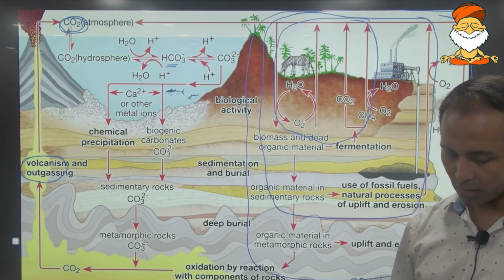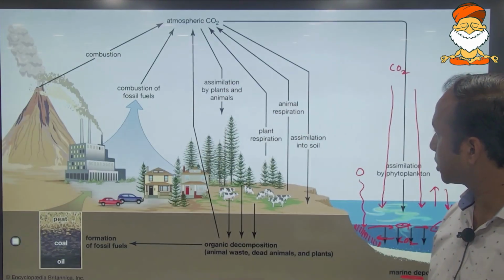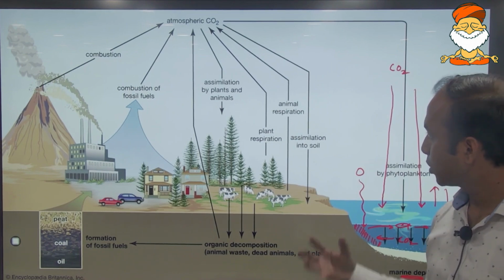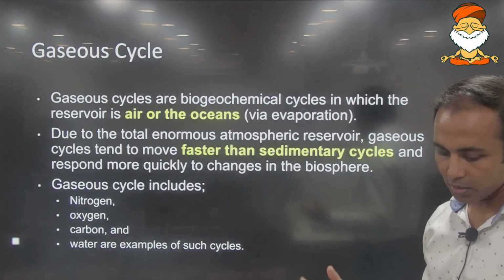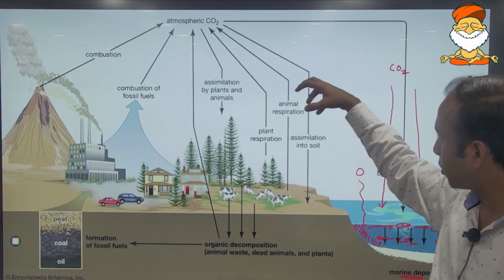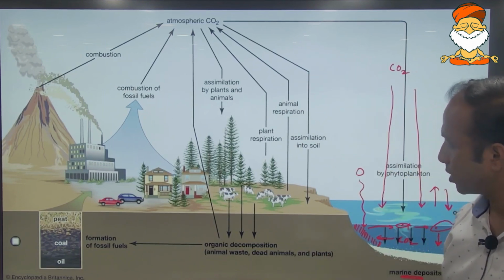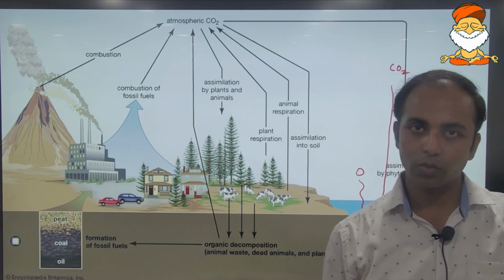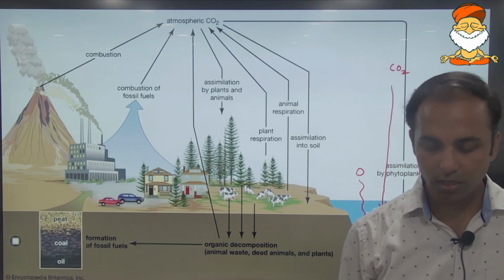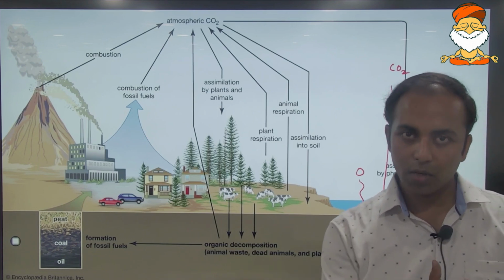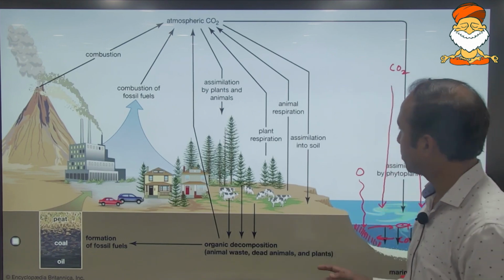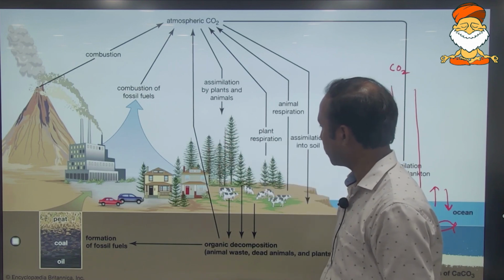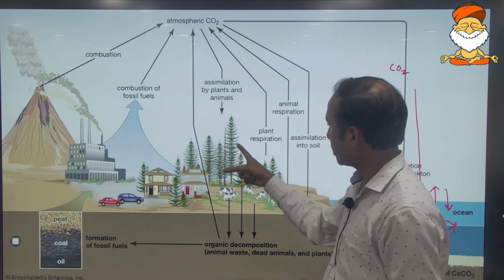Now we have understood that human beings are responsible for the excess of carbon dioxide in the atmosphere. So human beings can absorb this excess of carbon dioxide back, isn't it? When there is technology to release carbon dioxide, there can be technology to absorb carbon dioxide also. Yes, it can be done. And carbon dioxide is being absorbed mainly through photosynthesis. Carbon sequestration is done mainly through photosynthesis, through the plants.